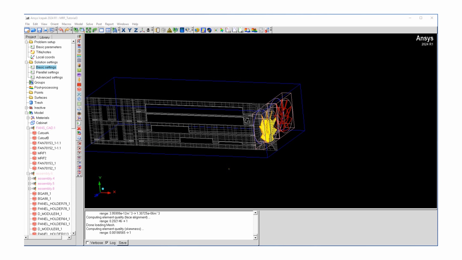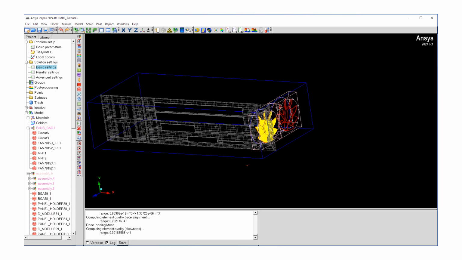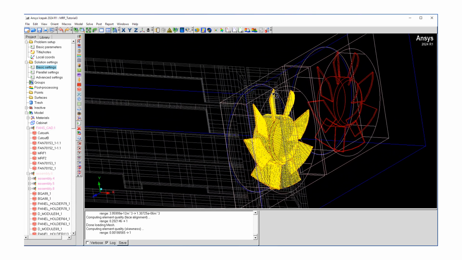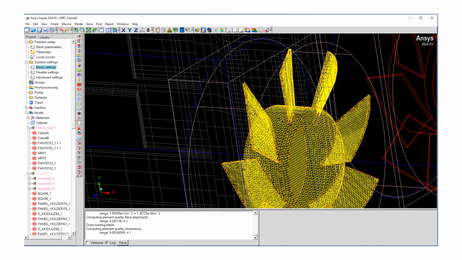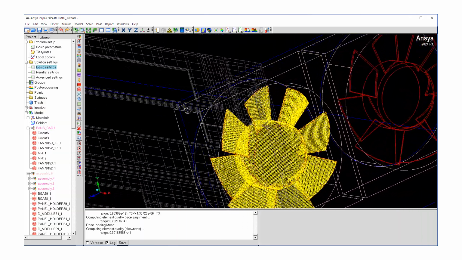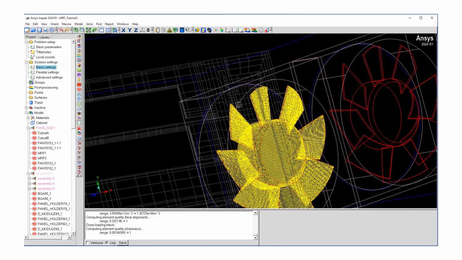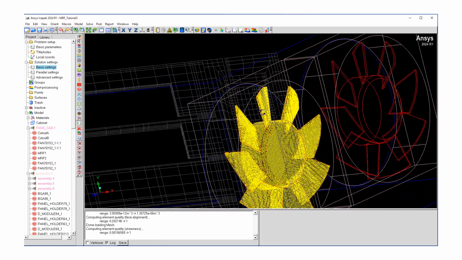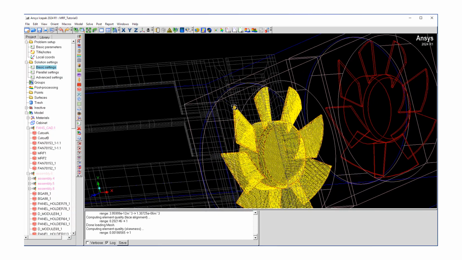So before submitting any job, it's always best to put some monitor points. We want to make sure the solution is converged. So for example, I want to put a monitor point near the fan, right? I want to look at the velocity, pressure, etc.